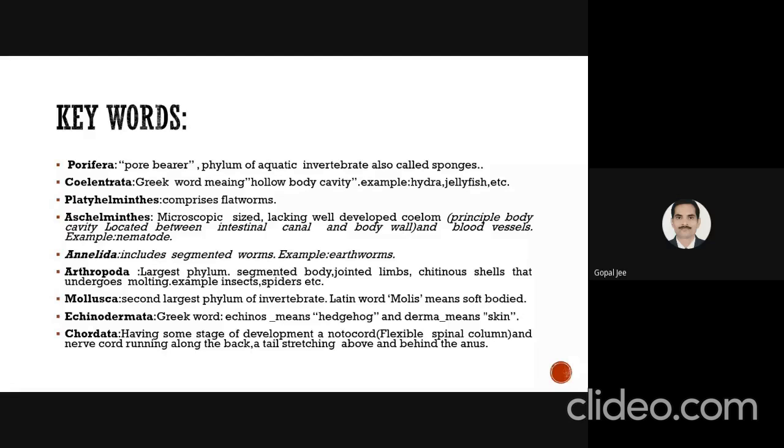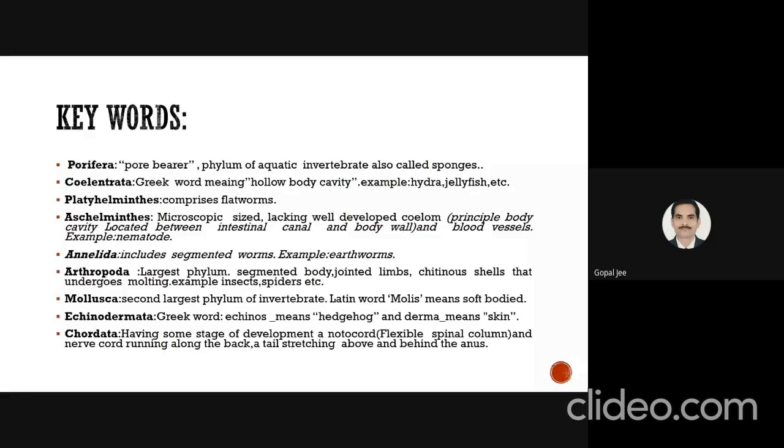Then echinodermata, a Greek word. Echinos means hedgehog and derma means skin. They have spines on their body. Then chordata, which have a notochord at some stage of development: a flexible spinal column, a nerve cord running along the back, and a tail stretching above and behind the anus.